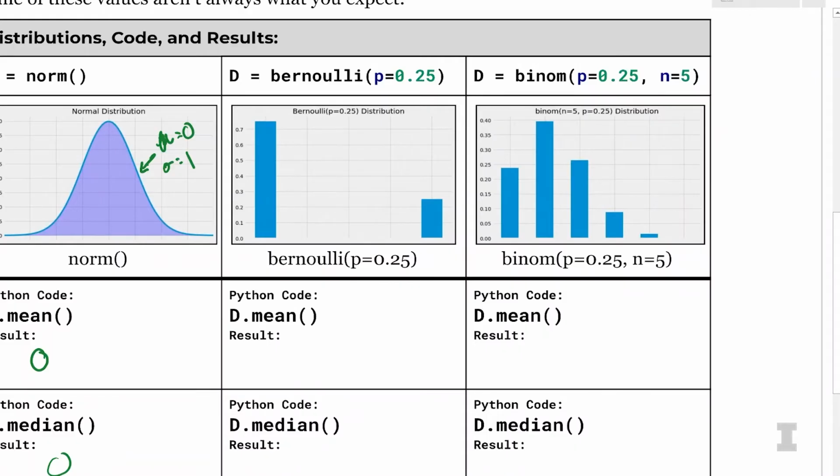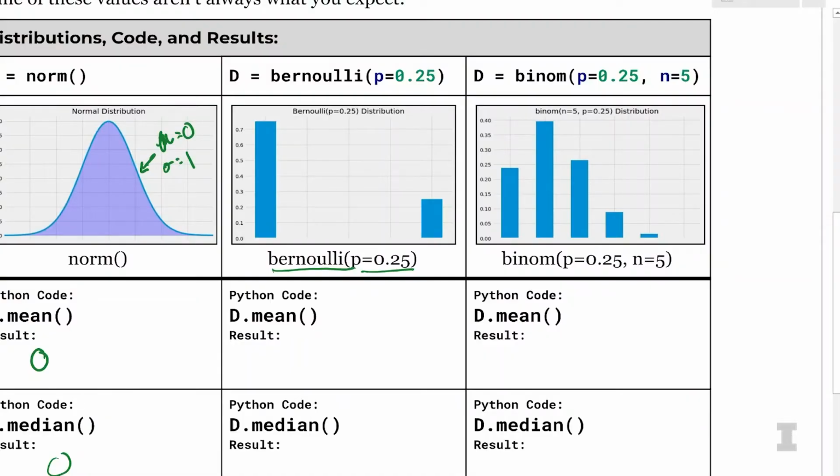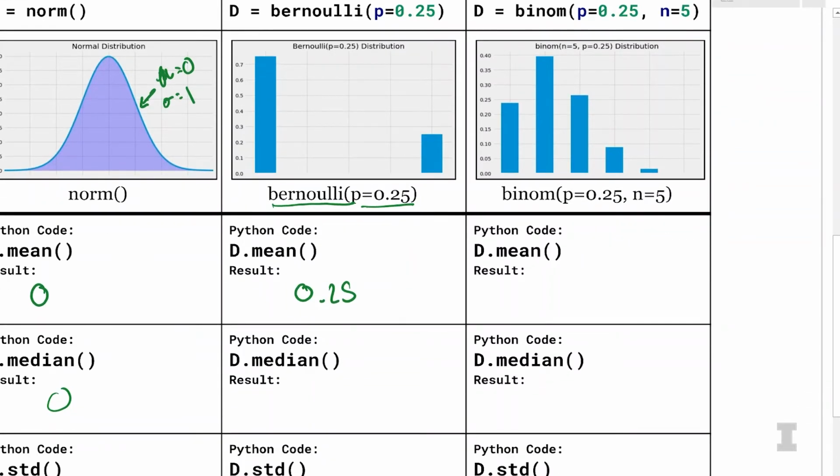Let's look at first a Bernoulli distribution. Again, thinking about that bag where we have 3 blue marbles and 1 red marble, and we want the probability of drawing that red marble. So we have a Bernoulli distribution with a success rate of 0.25. Once we created this distribution and imported it from the scipy.stats library, we can ask what is the mean of that distribution? And it is 0.25. And that makes sense because we have 1 at 25% probability and 0 at 75% probability. So that average is 0.25.